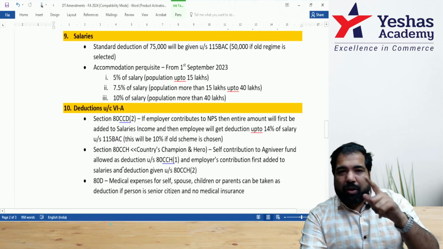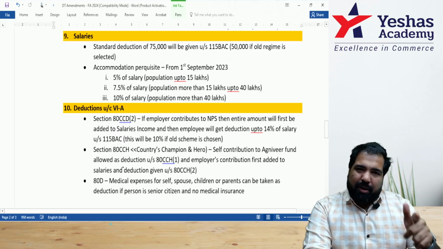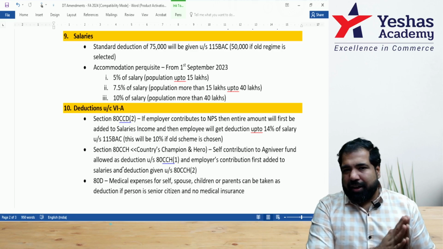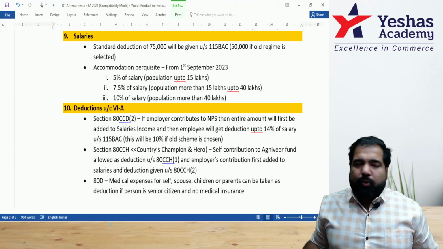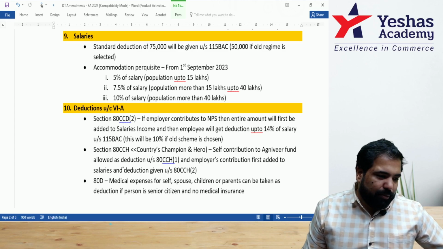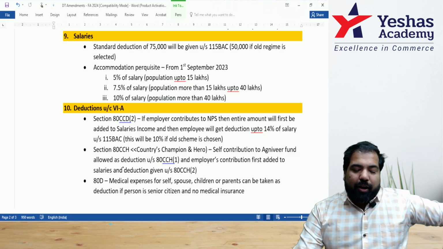Now, whenever you revise capital gain and do the sums, keep this in mind. Everything is the same if the date is before 23rd July. But on or after 23rd July, these are the changes that you should keep in mind. All right, and we continue, guys.